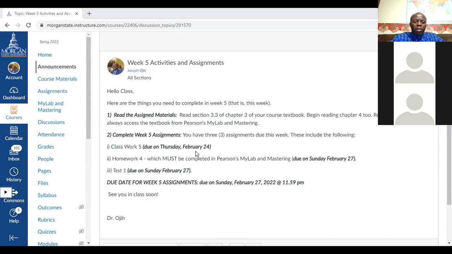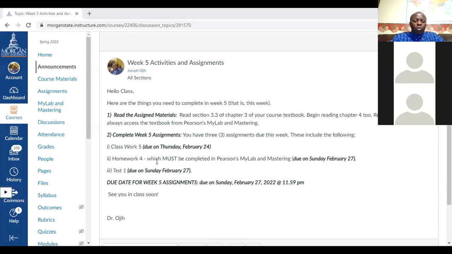Now for the weekly assignment, there'll be a classwork due tonight. I will show you the classwork. You can take a photo of it, and then when you finish, you upload it for me. Or I will paste the question the same way I did last time, and then you can go there, solve and upload.